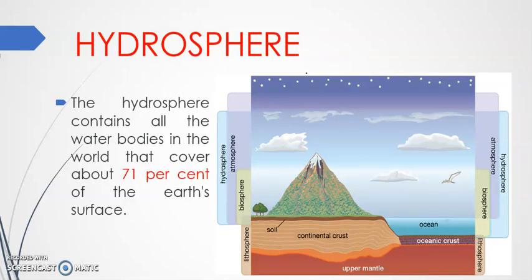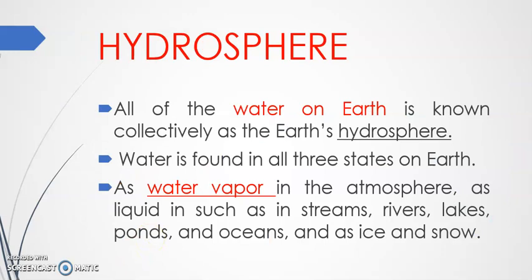The second point, hydrosphere. By looking at the picture, we can see the part of hydrosphere. This is a sphere which consists of water. Hydrosphere contains all the water bodies in the world, and about 71% of the earth's surface is filled with water. All of the water on the earth is known as hydrosphere, as I told you in the last slide.